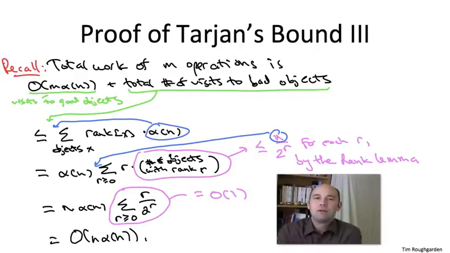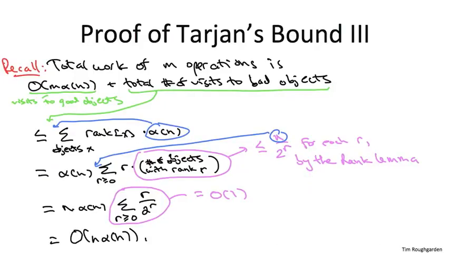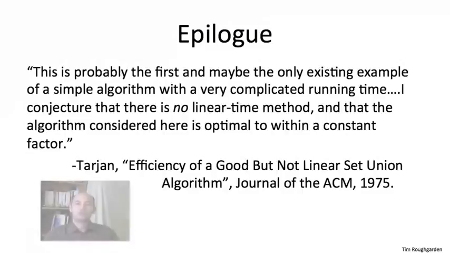And there you have it. You now understand in full detail one of the most amazing results in the history of algorithms and data structures. So Tarjan's bound is unimaginably close to being linear without actually being linear. It's off by this inverse Ackermann function factor.